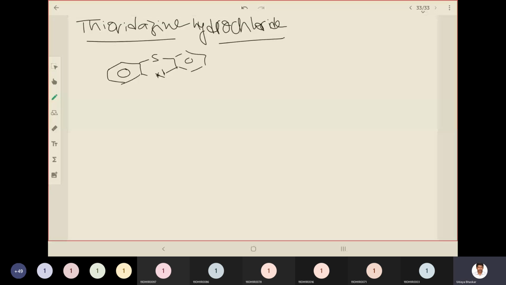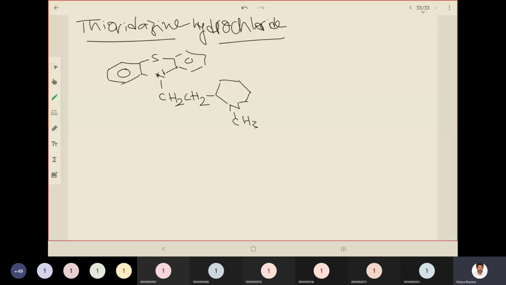The basic ring is phenothiazine. Okay. So the side chain at nitrogen is this. What is this? So please someone tell me the structure. What is this? Is it a piperidine ring?